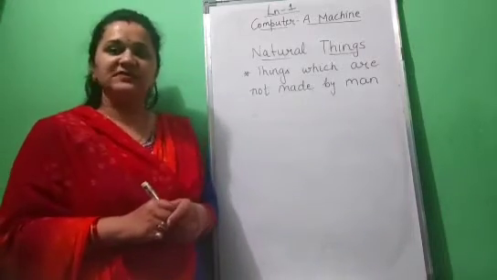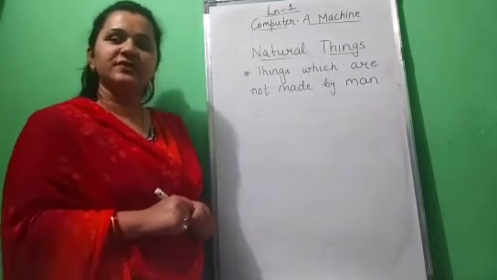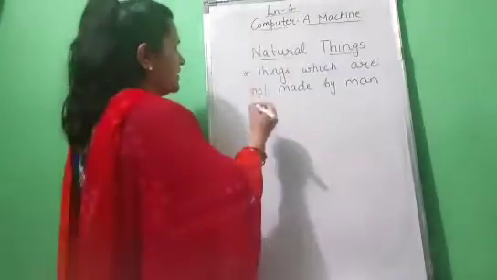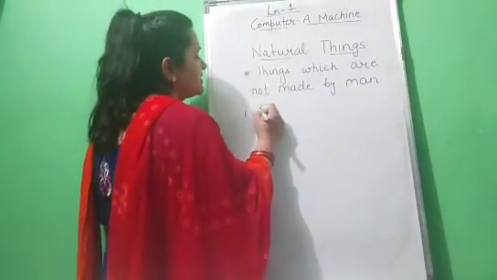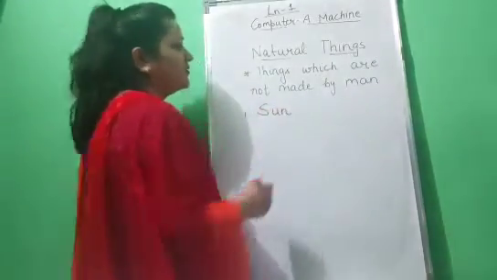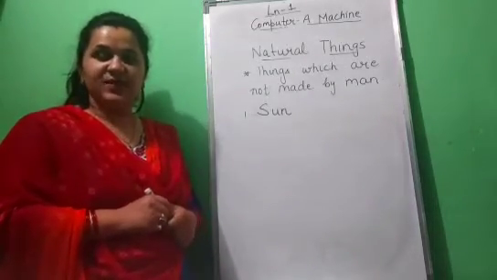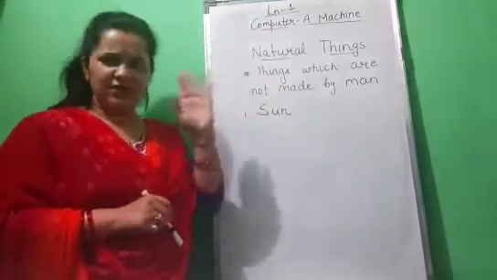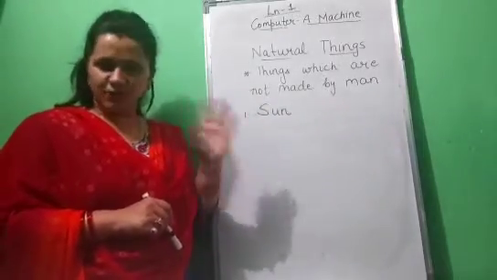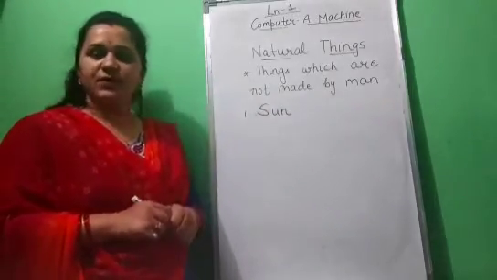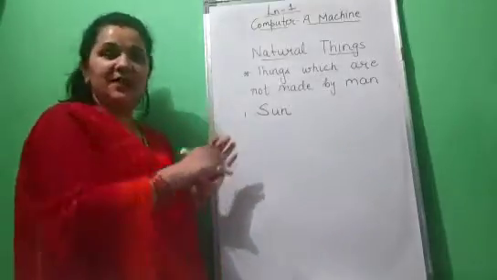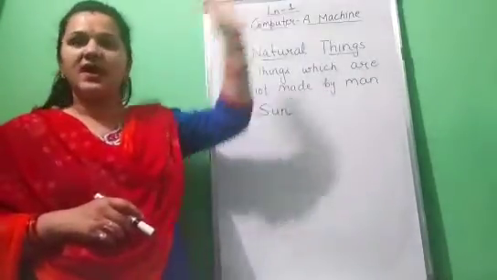Can you give me some examples of natural things, children? Like the sun. Have you made the sun? No. In a notebook we can draw it, but in reality God has made it.